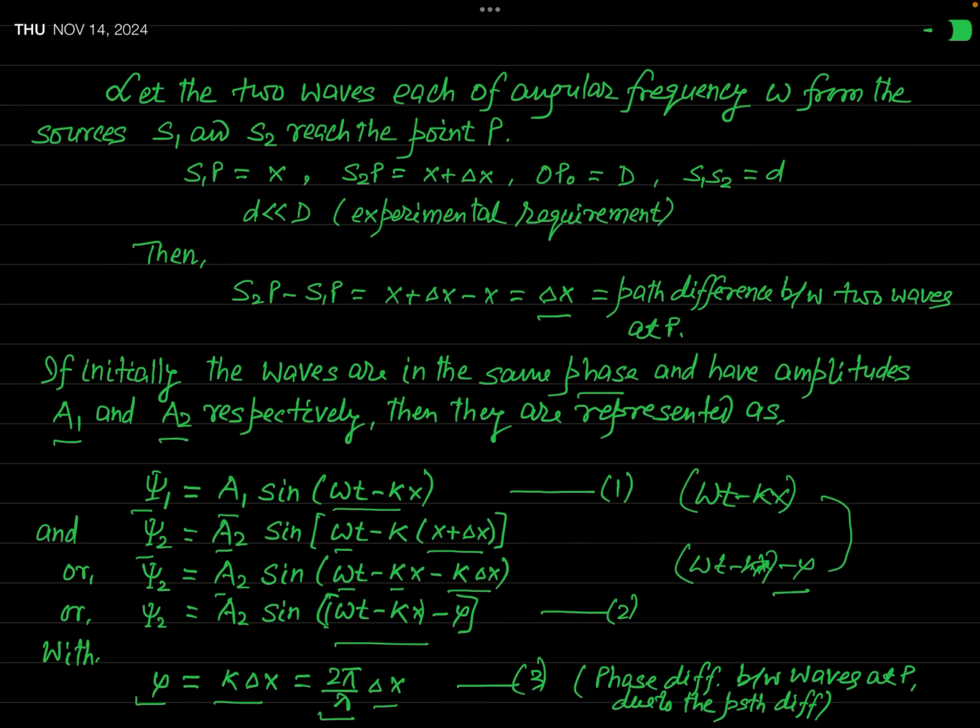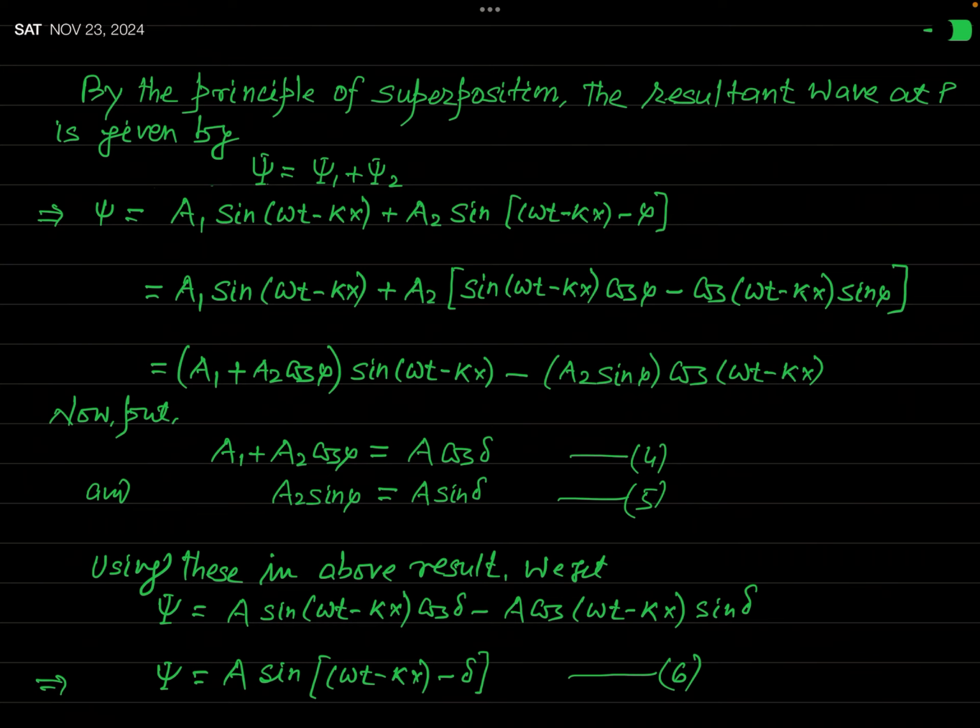Now, when these two waves get superposed, a resultant wave will be produced, and by the principle of superposition, that resultant wave is given by psi equal to psi 1 plus psi 2. It is a common fact which we have learned several times earlier. Now let us substitute the values of psi 1 and psi 2. Psi 1 is a1 times sine of omega t minus kx.